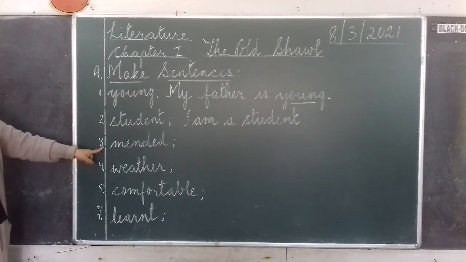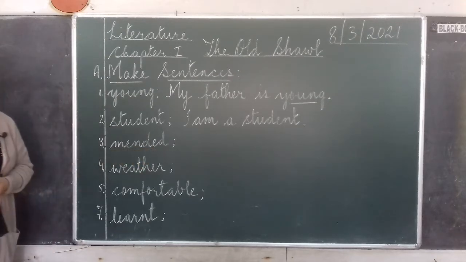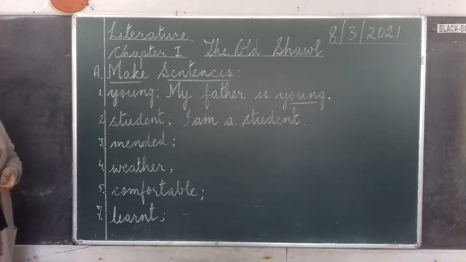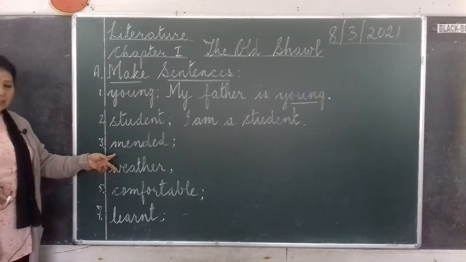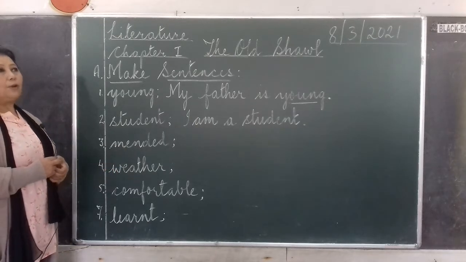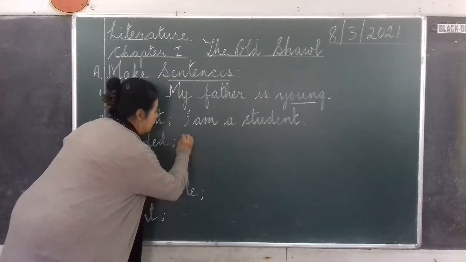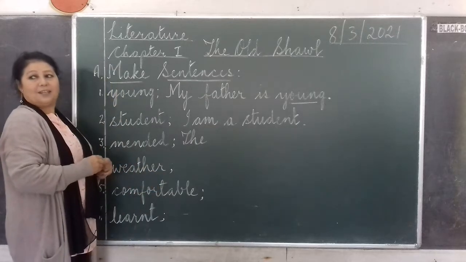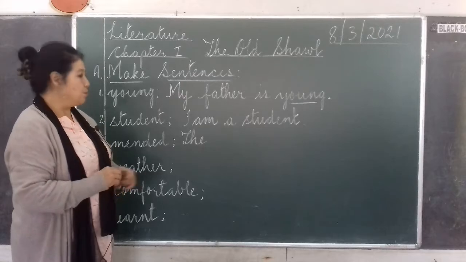And next is mended. M-E-N-D-E-D. Mended. Mended means repaired. To repair something. If something is spoiled, you have to mend it, okay? And that is mended. Understood? Mended. So, you can write this sentence. You know who a cobbler is? Do you know who a cobbler is? A cobbler is a person who makes your shoes, isn't it?